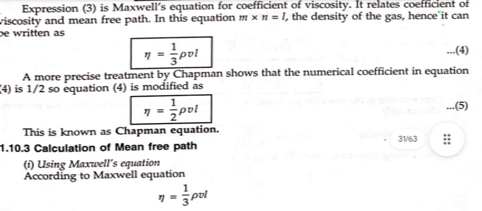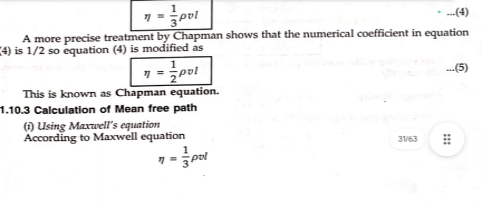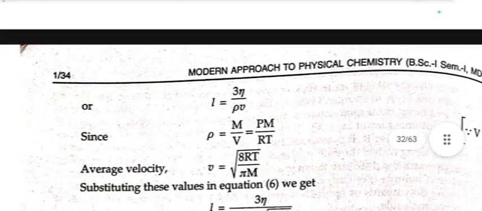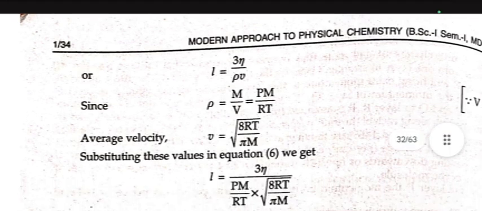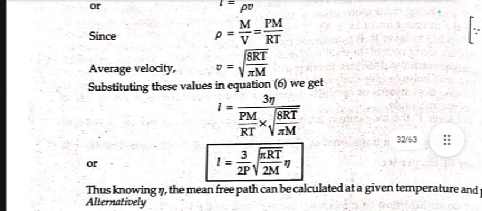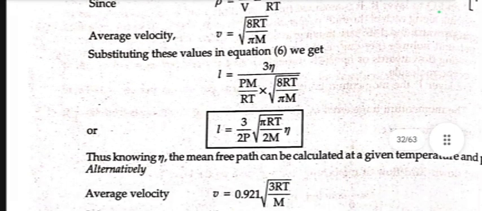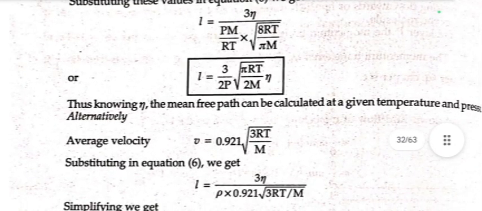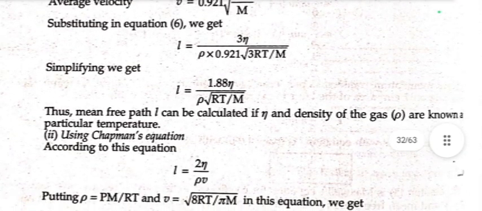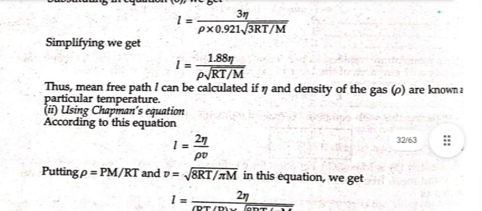Calculation of mean free path. Using Maxwell's equation, η = 1/3 ρvL, or L = 3η/ρv, where ρ = pm/RT, and v = √(8RT/πm). Substituting these values in the equation, we get L = (3η/2p)√(πRT/2m). Thus, knowing η, the mean free path can be calculated at a given temperature and pressure. Alternatively, the mean free path can be calculated if η and the density of the gas ρ are known at a particular temperature.